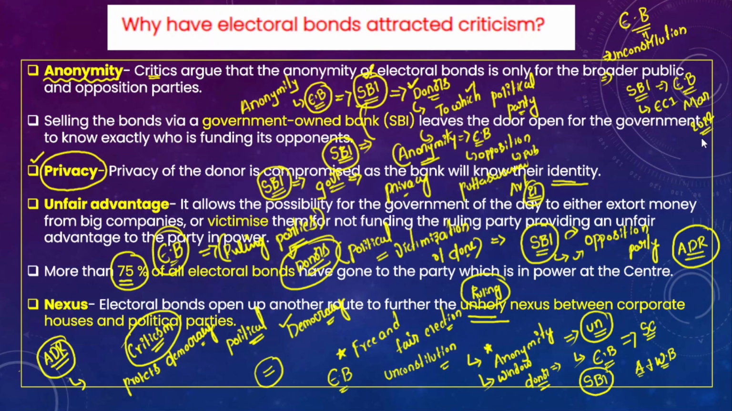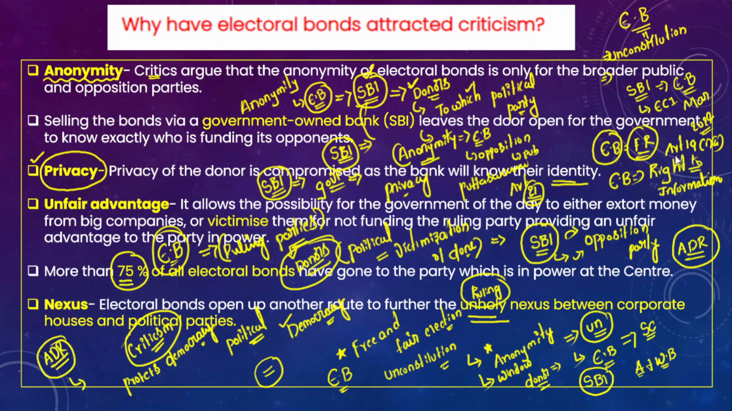The Supreme Court has also linked the electoral bonds with fundamental rights. How? The Supreme Court said that this electoral bonds scheme is a violation of citizens' right to information. So in which article is the citizens' right to information mentioned? Under Article 19, clause 1, clause A.